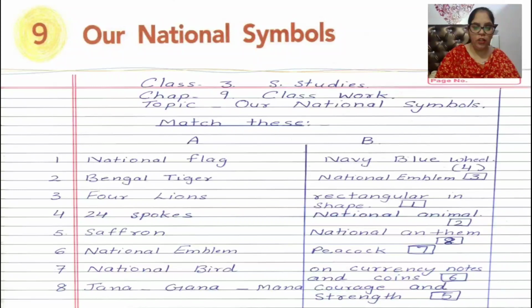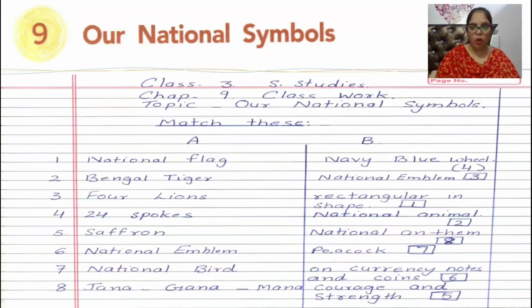First is national flag. Number 2, Bengal tiger, Royal Bengal tiger. Third is 4 lions. Fourth, 24 spokes. Fifth is saffron. Sixth, national emblem. Seventh, national bird. And eighth, Jan Gan Man. Okay, children, now, first, national flag. It matches with rectangular in shape.